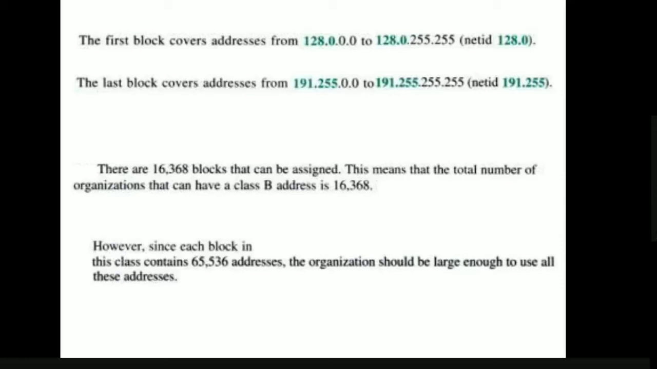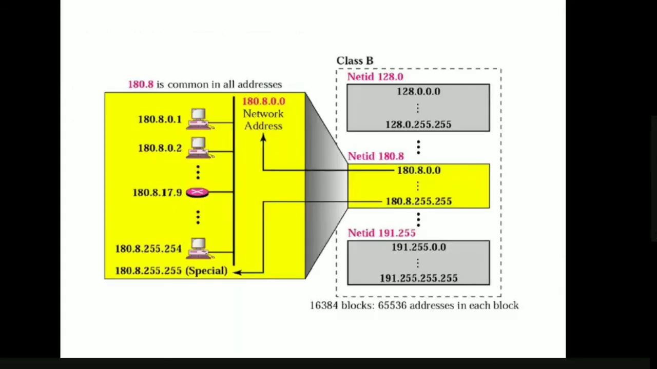For this also, an organization, let us say our college has 10,000, that is also more, 20,000 is also more, 30,000 is also more. So if you use a class B IP address, we have 65,536 IP addresses to allocate. Organizations may not be large enough to use all these addresses. Class B starts from 128.0 and ends at 191.255. The first block and last block are for special purposes.